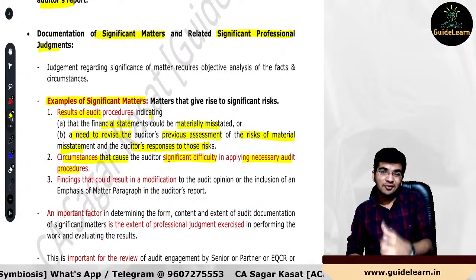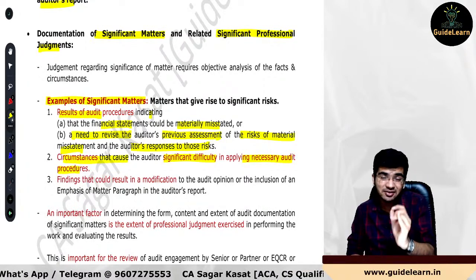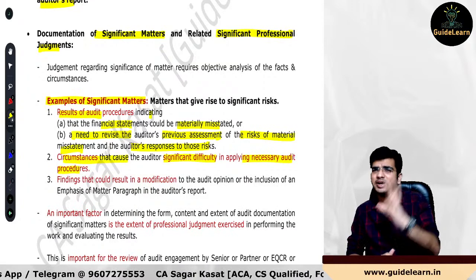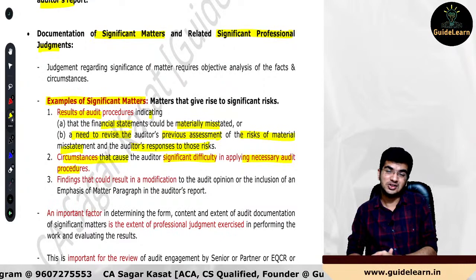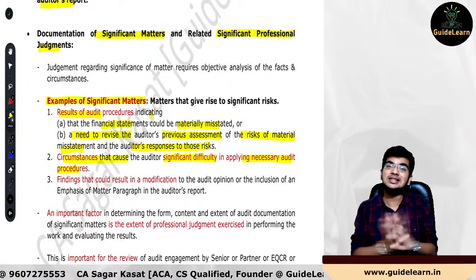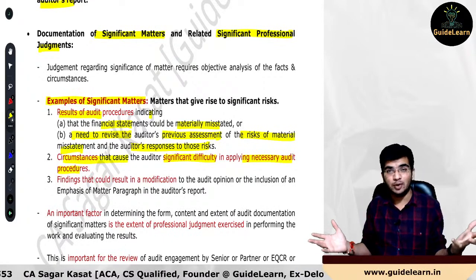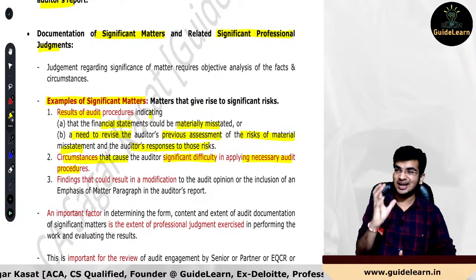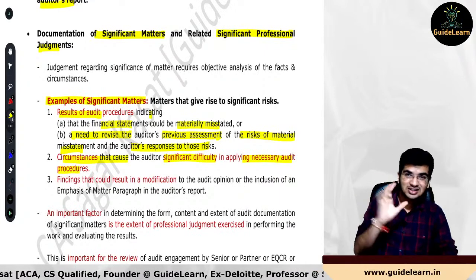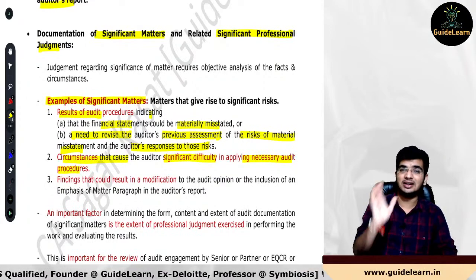In that scenario, you find that this is the circumstance which is arising a significant difficulty in performing the respective audit procedure, and we cannot actually skip this particular audit procedure because it relates to the existence of the inventory, which is ultimately a very important account balance in the financial statements. So if we are facing any difficulty due to certain circumstances, then we call it a significant matter for that respective audit.